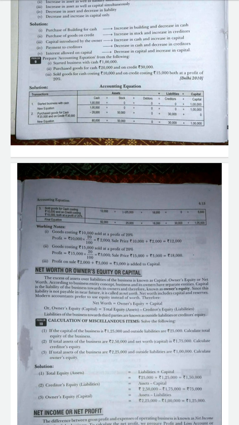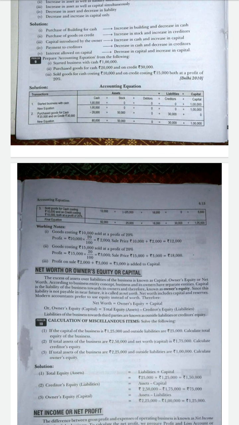Okay, and by using this formula, there is a 10th problem. So read the problem. It is a very simple one. Just applying the formula you can calculate the amount. The capital of the business is given and the outside liability is also given, and they ask you to calculate the total equity. In the second one, total asset and net worth capital are given, and they ask you to calculate the creditors' equity. So just put the heading net worth or owner's equity or capital, write the formula and do the 10th problem.